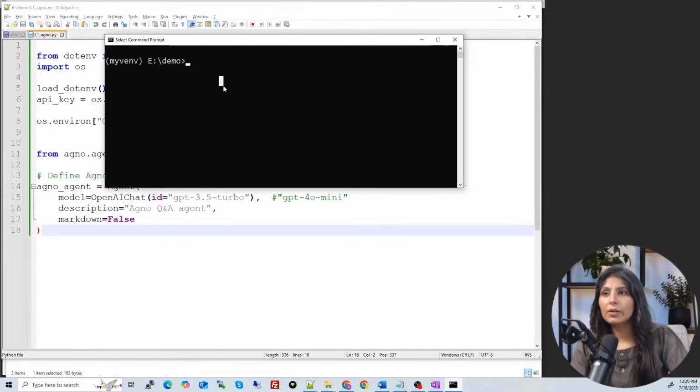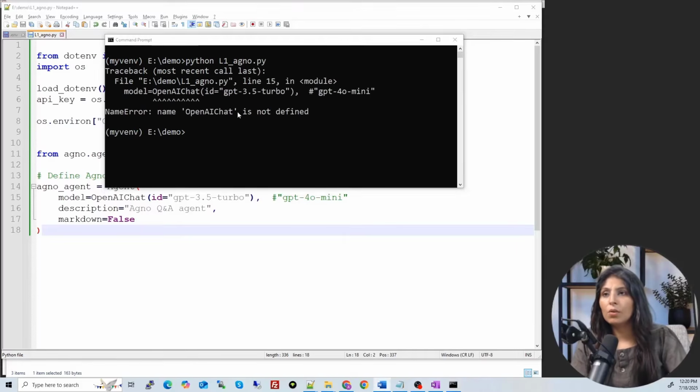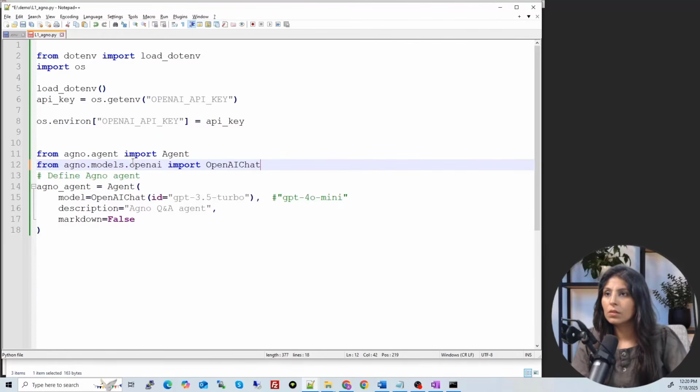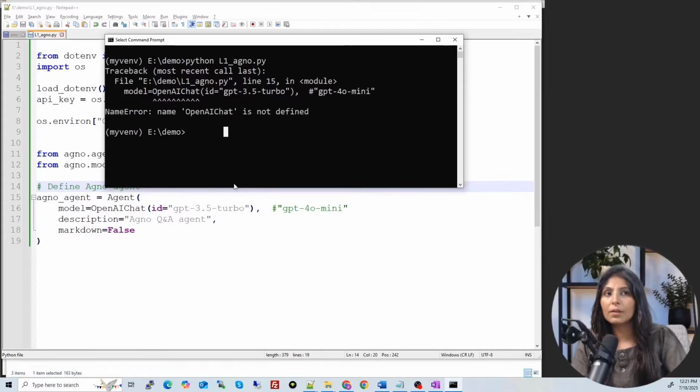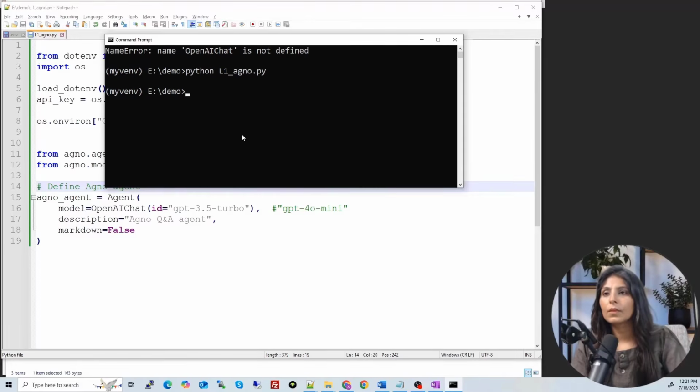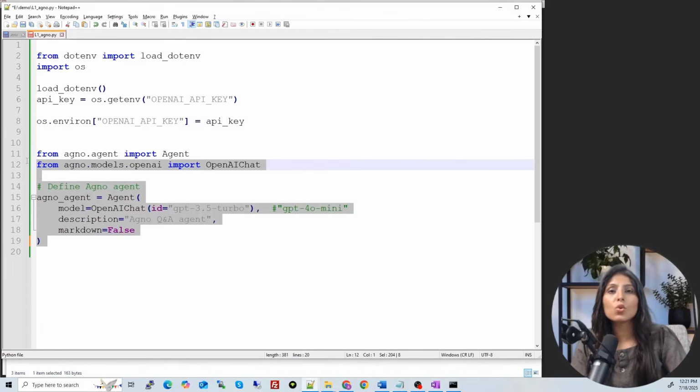So go here, you will write Python, and then the file name. What is the file name? L1egno.py. Let's run it. Oh, okay, we need to import this package also. Let me import this package. See, we have mentioned this package over here. Now let's run the code again. See, nothing happened here because we are not asking any questions yet, right?